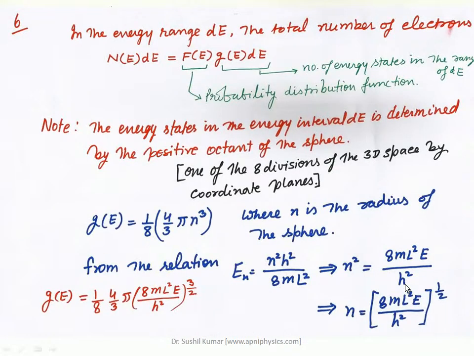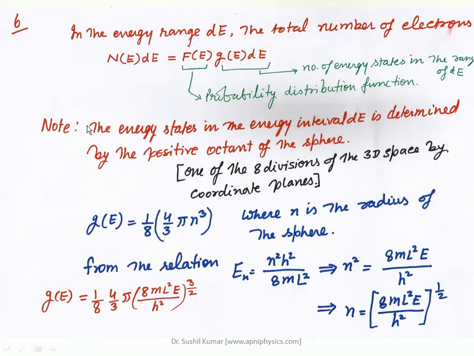So in the range dE, the total number of electrons N(E)dE is defined by this formula. If we multiply the density of states by the Fermi-Dirac distribution function F(E), one can obtain the total number of electrons in that particular range. So here G(E)dE is the number of energy states in that particular range, and F(E) is the probability distribution function.